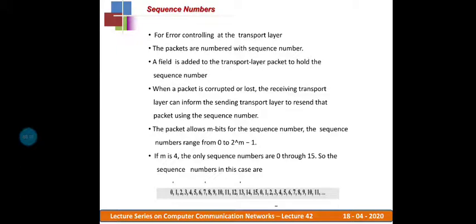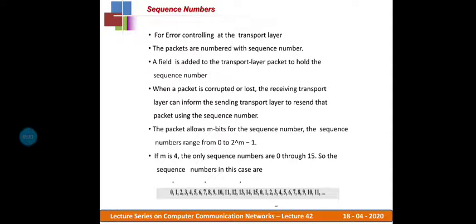For error controlling at the transport layer, we take the help of the sequence numbers. The packets are numbered with sequence numbers. A field is added to the transport layer packet to hold the sequence number. When a packet is corrupted or lost, the receiving transport layer can inform the sending transport layer to resend that packet using the sequence number. The packet allows m bits for the sequence number. The sequence numbers may range from 0 to 2 to the power of m minus 1.